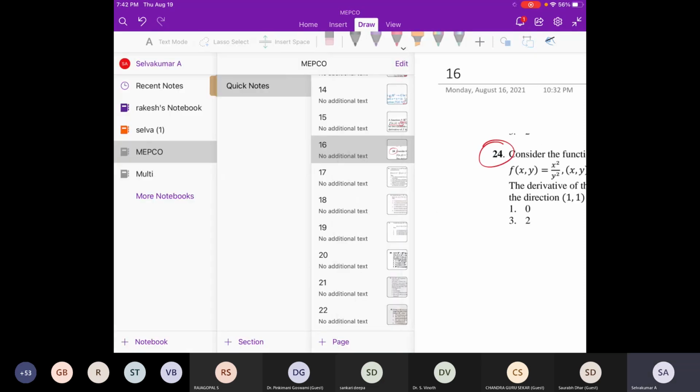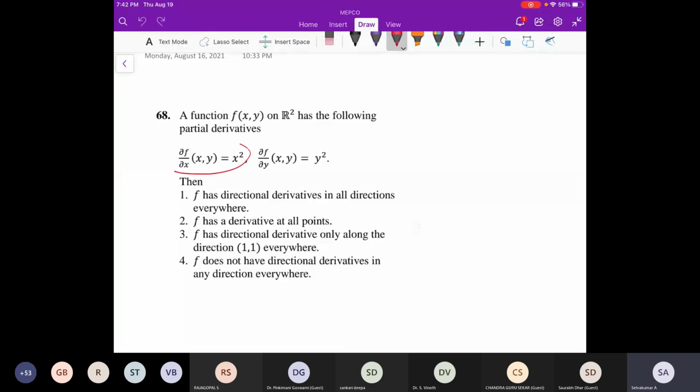Here also we don't have to consider anything. They are given f of x comma y from R2, and the partial derivatives are x square and y square. They are asking only about the directional derivative, right? You have to use the fact that x square and y square are polynomials, so continuous. From that you can directly answer, blindly, without thinking anything.